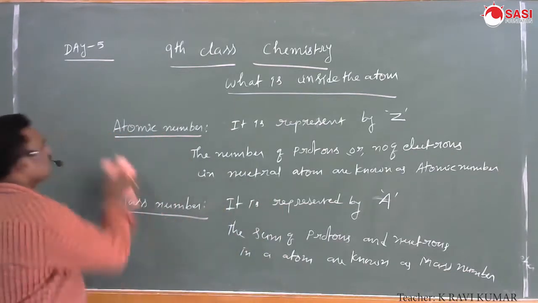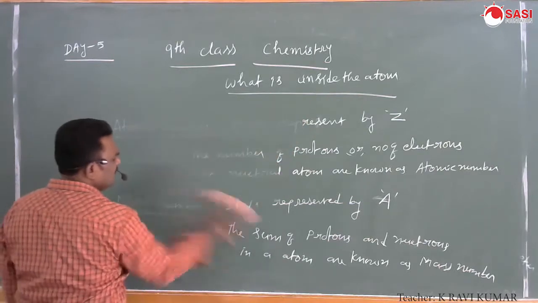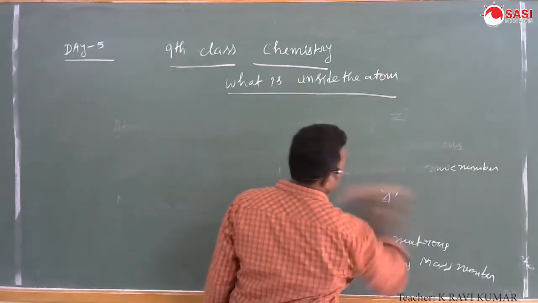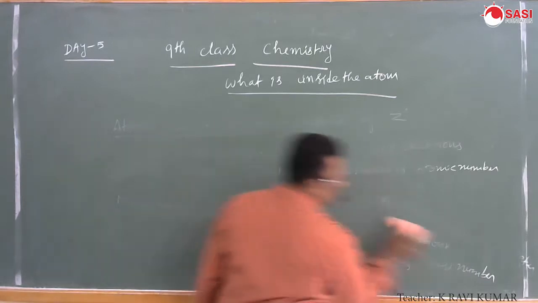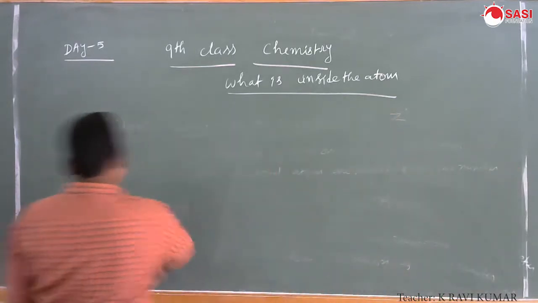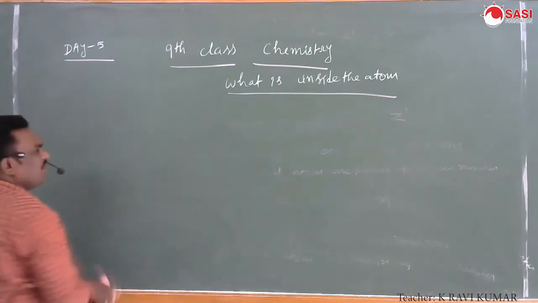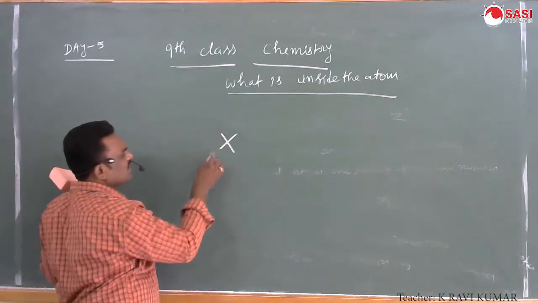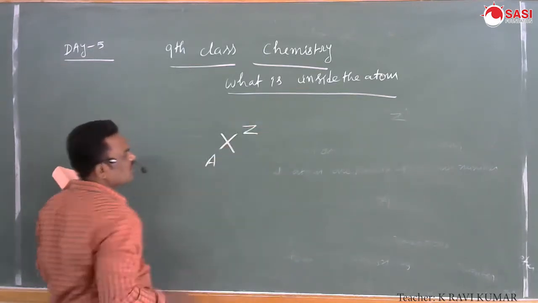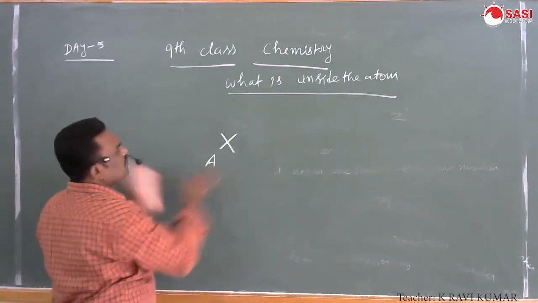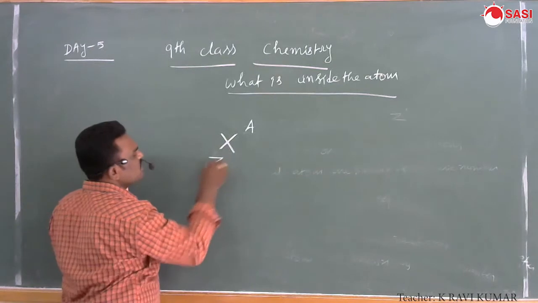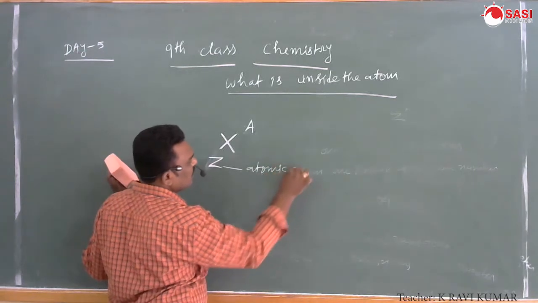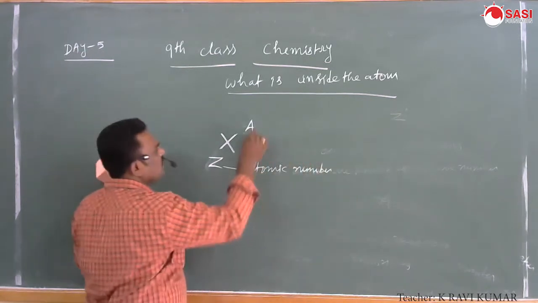How to identify the symbol of an element, atomic number and mass number? We can write the representation, as discussed in the previous class, with X, A and Z. Here Z is the atomic number and A is the mass number.